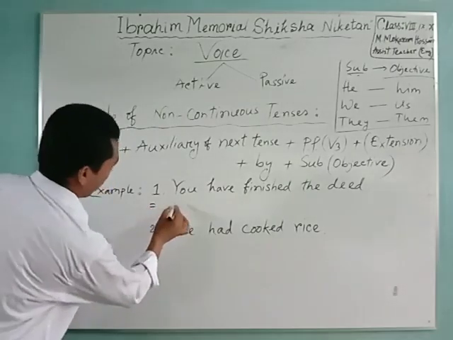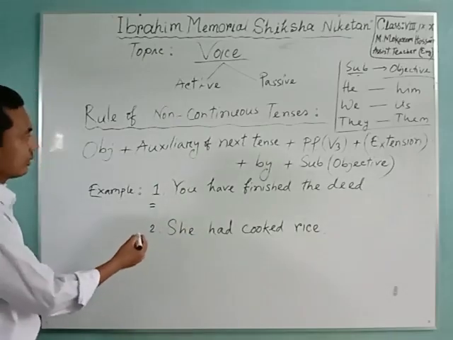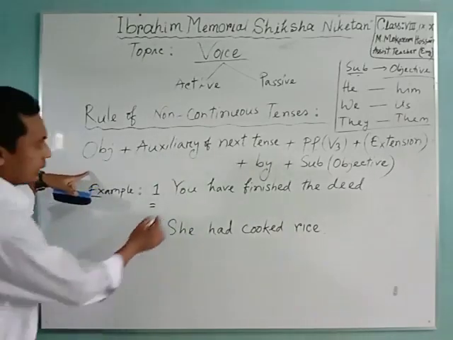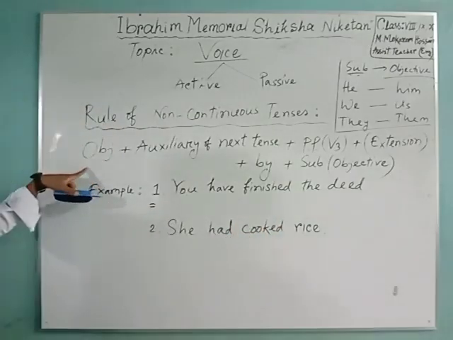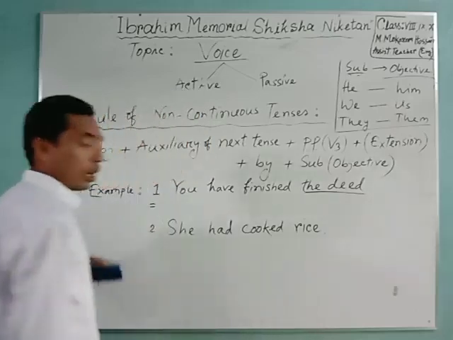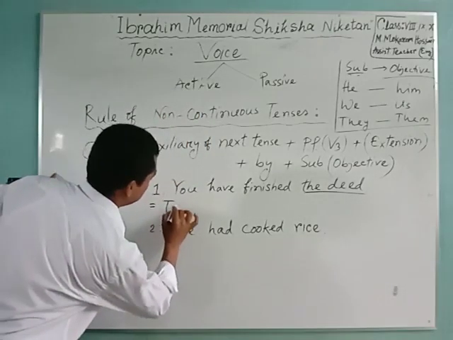At first, what do we have to take? Object. In the sentence, what is the object? The deed. The deed is the object. So we have to take the deed.